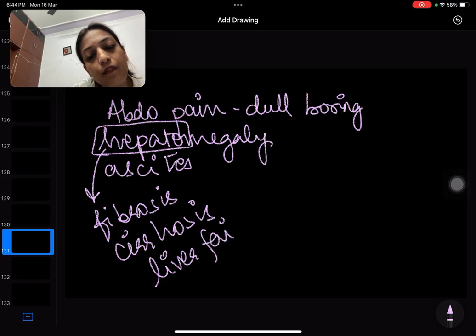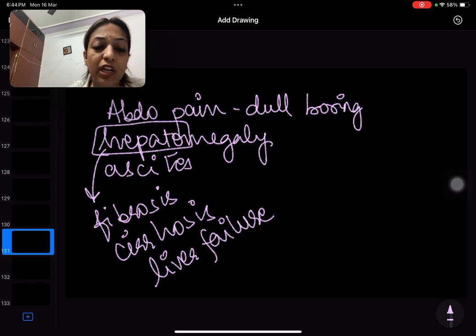That is why with portal hypertension and with portal vein thrombosis, we generally do not take up the patient very urgently. But if a patient gets diagnosed with hepatic vein thrombosis, then it is actually an emergency, because if this thrombus stays for long, it is going to cause a pressure effect on the hepatocytes and will cause necrosis of the hepatocytes.